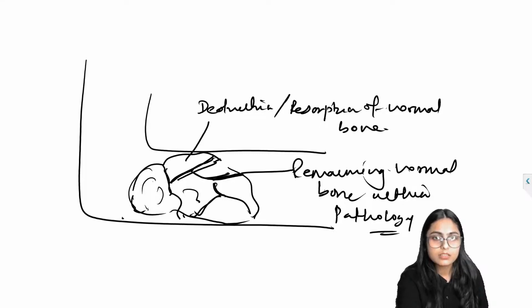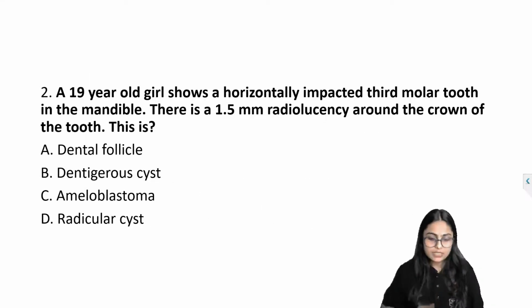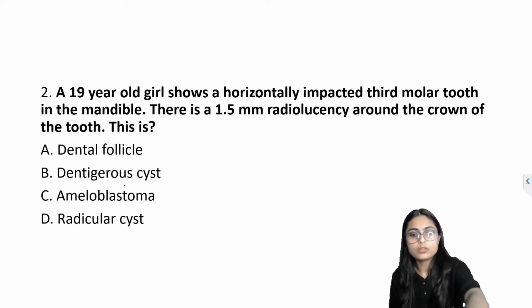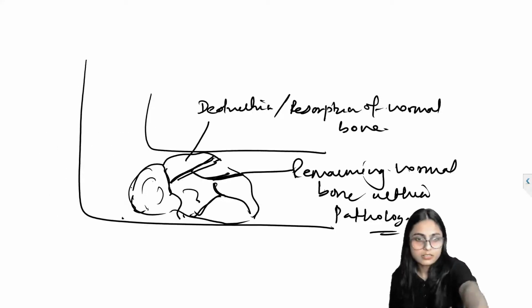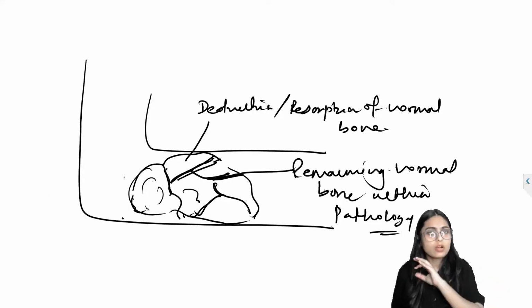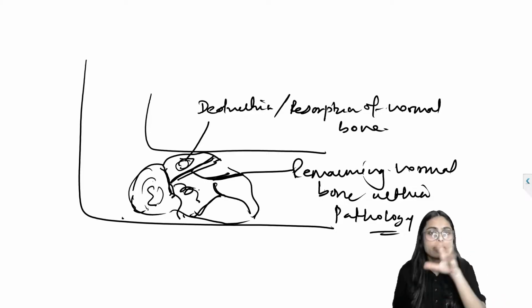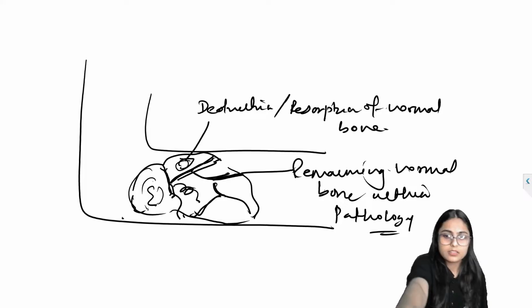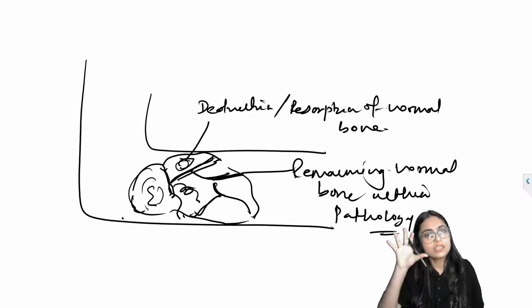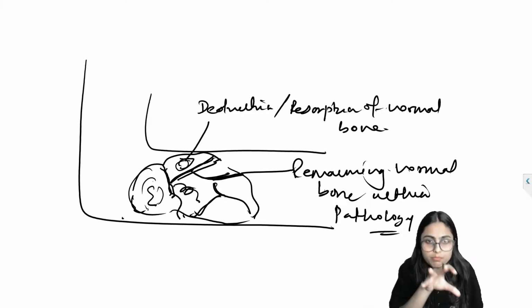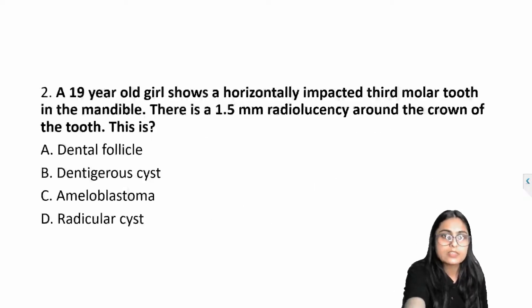Dead bone or new bone? No, it is normal bone that remained. Not a dead bone, not a new bone. This is normal bone that remained after destruction of the normal bone surrounding it. The septations or septae are the normal bone remaining after the destruction of the surrounding bone due to any condition.